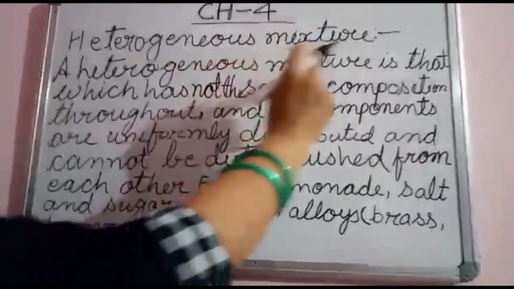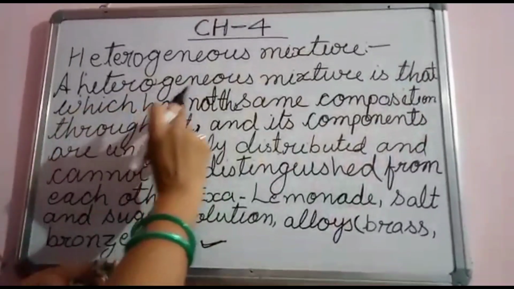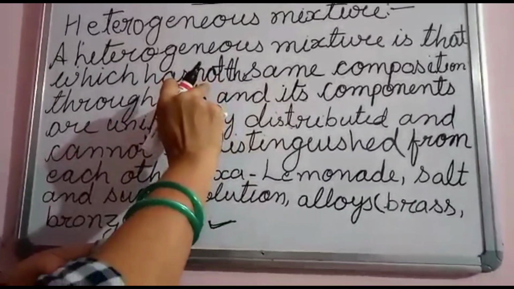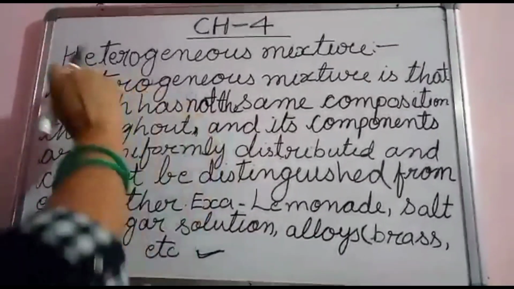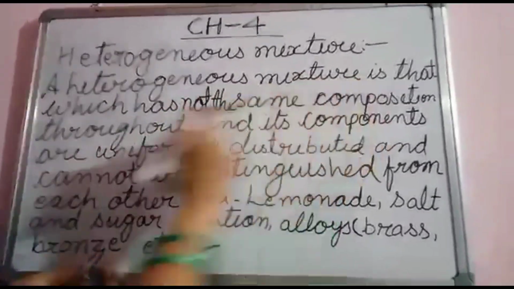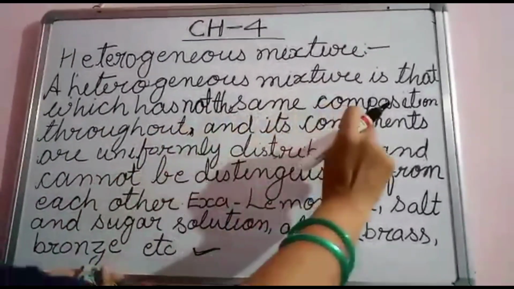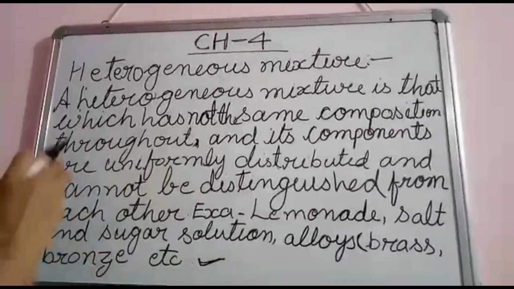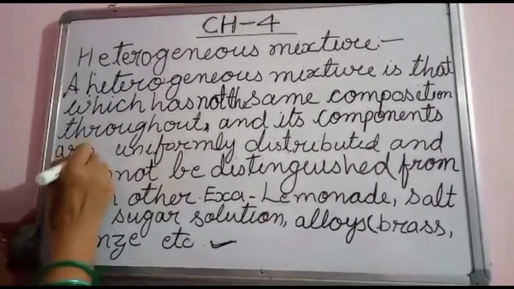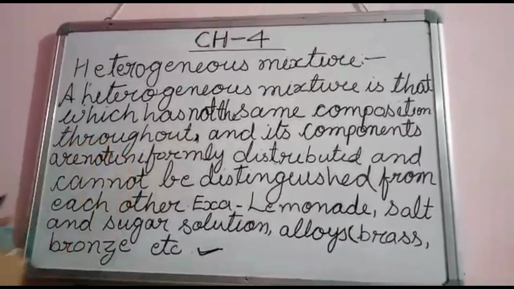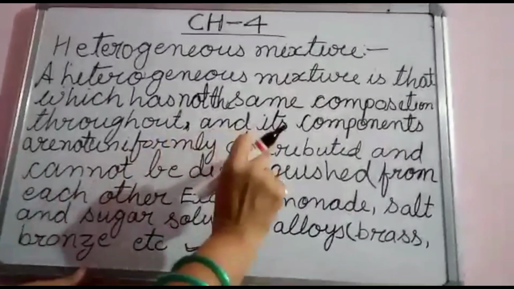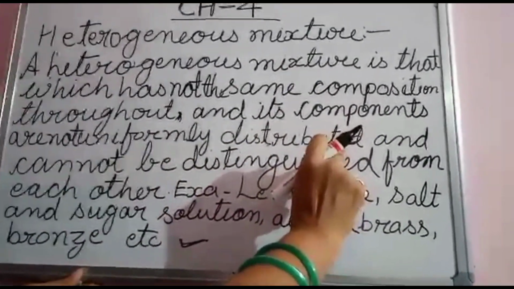A heterogeneous mixture is that which has not the same composition throughout. Only I have added not, and here I have changed homo. Not the same composition throughout, and its components are not uniformly distributed. Is it clear?